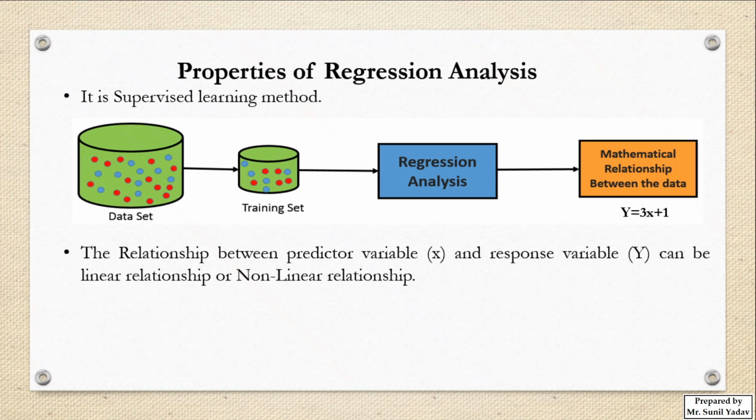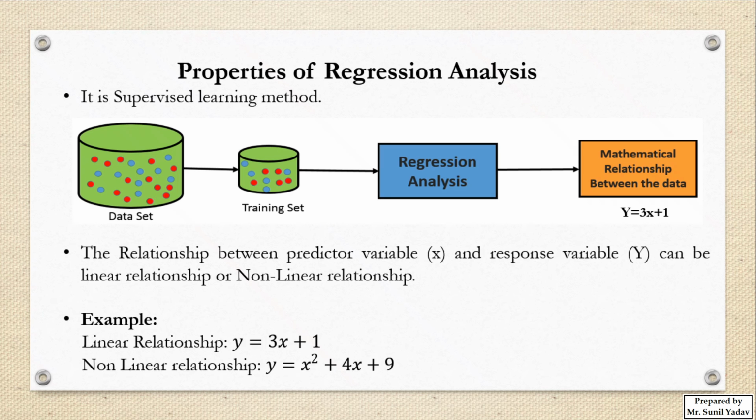So the second point says, if you see the relationship between x and y, it can have two types of relation. Either it can have a linear relation or it can have a non-linear relation, and non-linear relation is also called polynomial relation. So linear and non-linear can be understood with the help of this example.